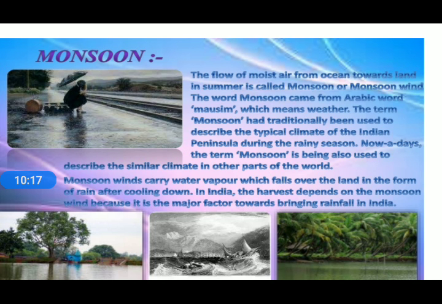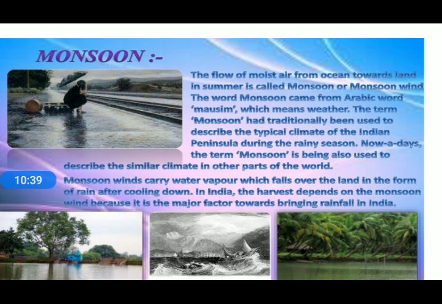The term monsoon had traditionally been used to describe the typical climate of the Indian peninsula during the rainy season. Nowadays, the term monsoon is also used to describe similar climates in other parts of the world.